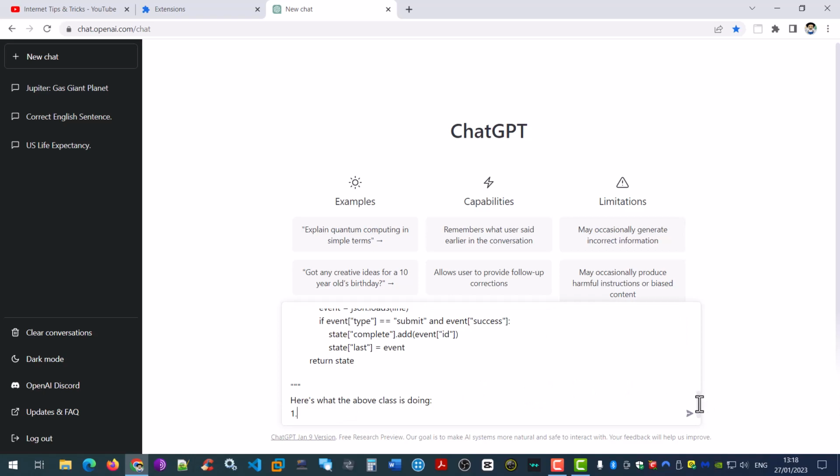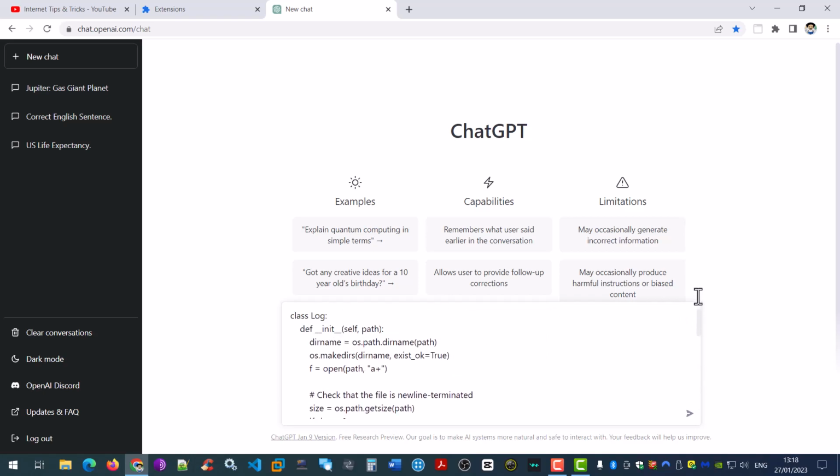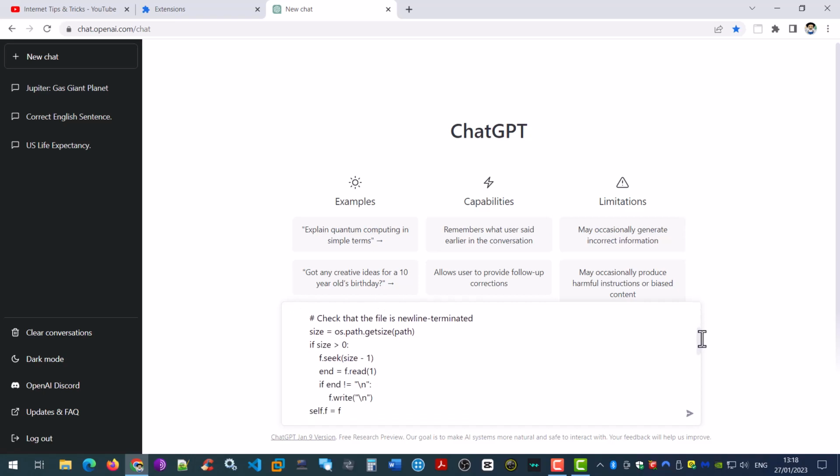So I've pasted a piece of code into ChatGPT. As you can see here, it starts with class log. There's some comments, some more code, and at the end, this is the important part, just as we've been doing before, we give ChatGPT a command. And in this case, the command is, here's what the above class is doing. And once again, our colon, and we say point 1.